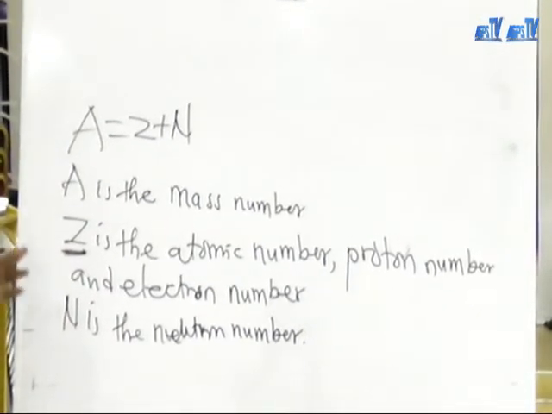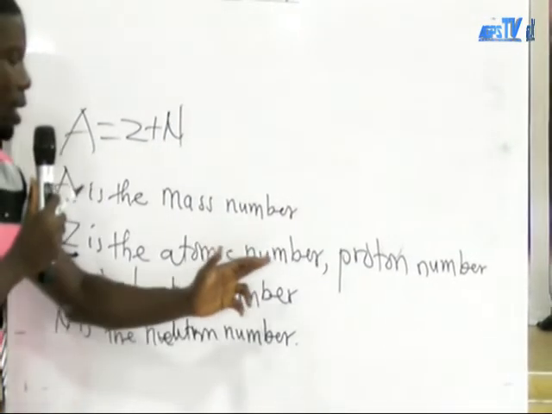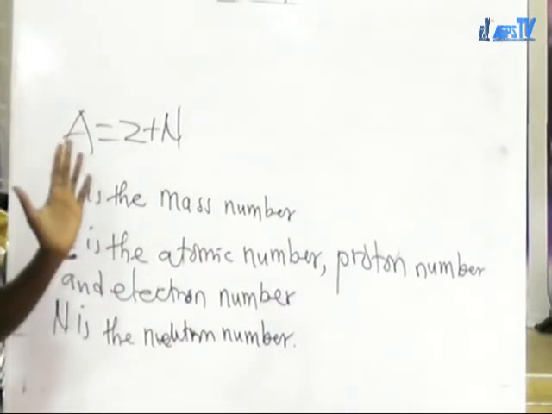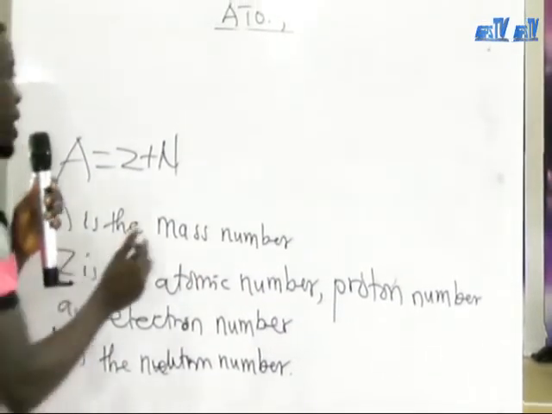And because of that, the number of protons is the same as the number of electrons. So if that atom is having 8 electrons,